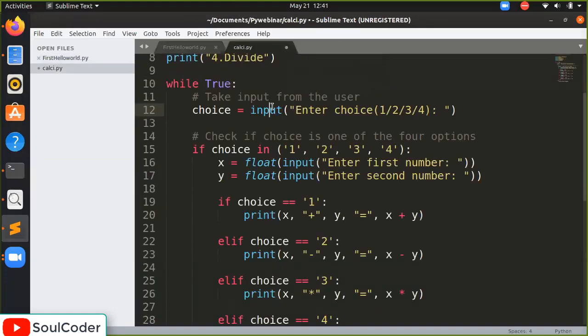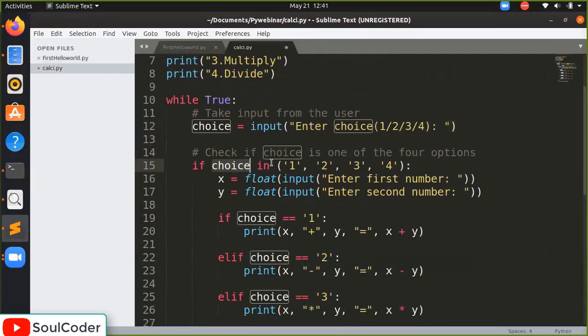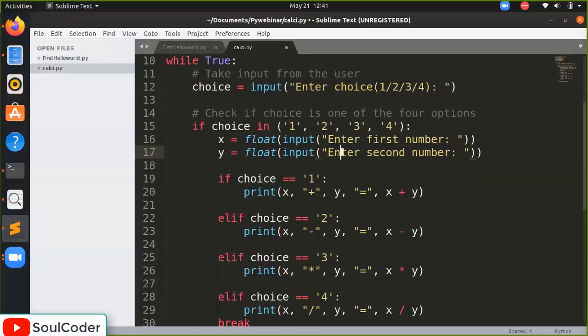So this part is the input, enter choice 1, 2, 3, 4. After that, we will check if choice in 1, 2, 3, 4, just like we check whether an item is in a list. If the number 1 or 2 is in the list, we will ask them to enter the first or second number here.